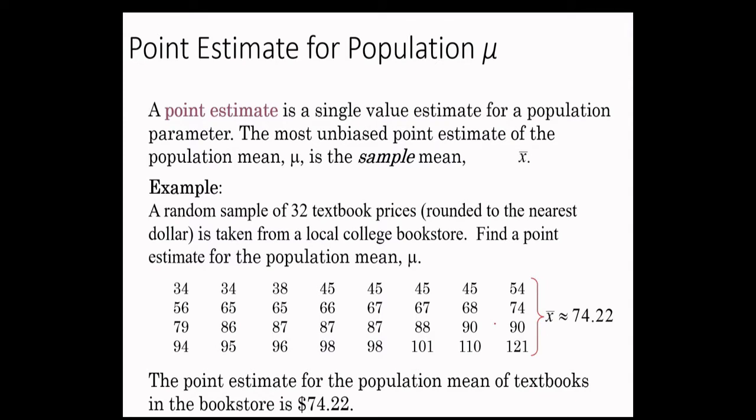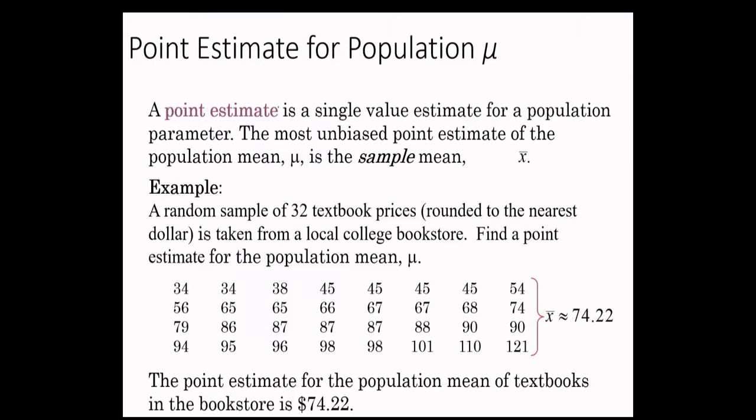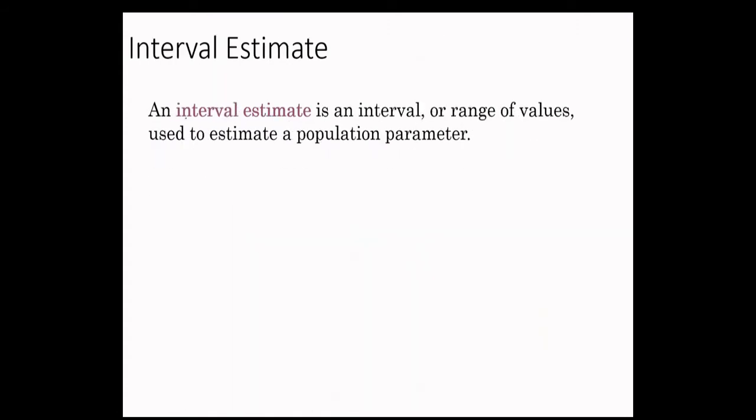So now you want to create an interval in which you believe that the population parameter will fall. It is a range of values used to estimate a population parameter. So we will not estimate a point here as we have done in the previous example. We are just estimating an interval rather than a point.